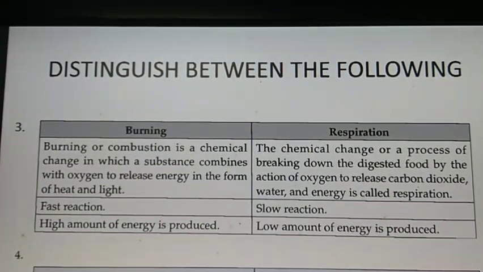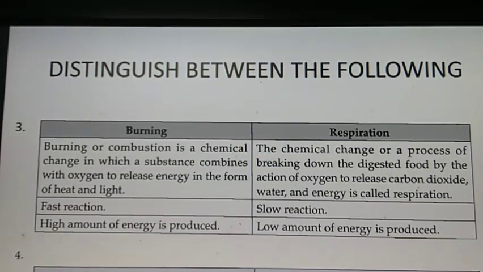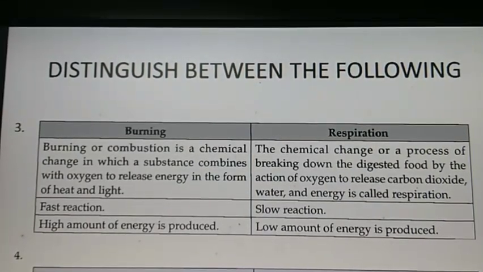Question number 3. Distinguish between burning and respiration. Burning or combustion is a chemical change in which a substance combines with oxygen to release energy in the form of heat and light. It is the definition of burning which you can get on page number 101.